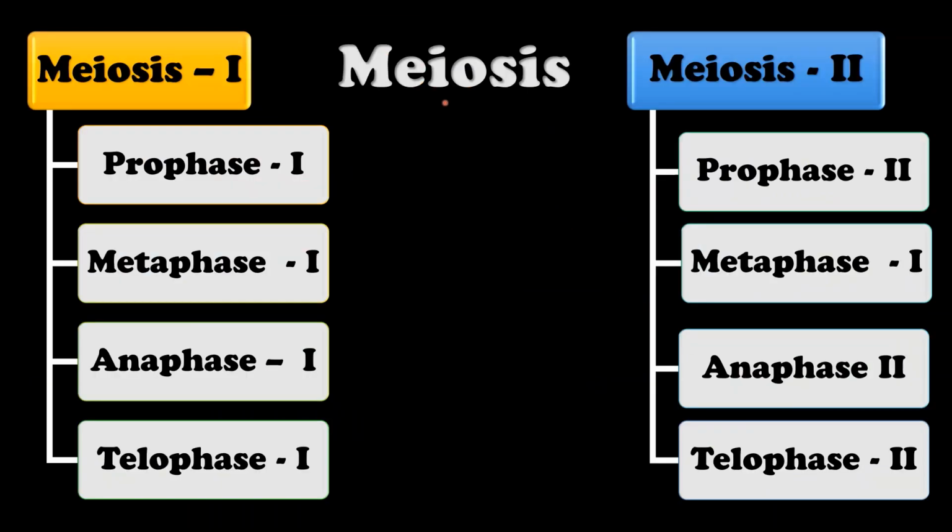Students, meiosis is divided into two parts, meiosis 1 and meiosis 2. Meiosis 1 is further divided into prophase 1, metaphase 1, anaphase 1 and telophase 1. Similarly, meiosis 2 is also divided into prophase 2, metaphase 2, anaphase 2 and telophase 2.